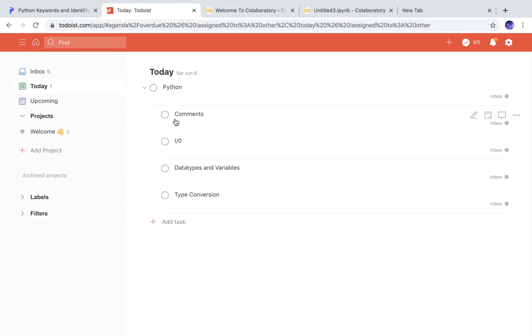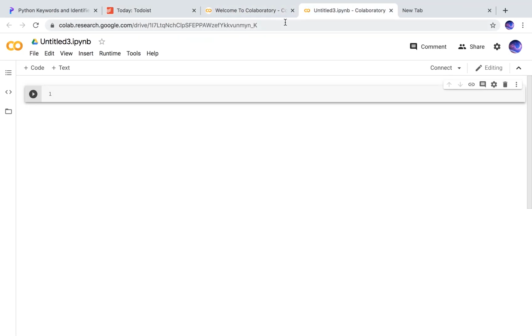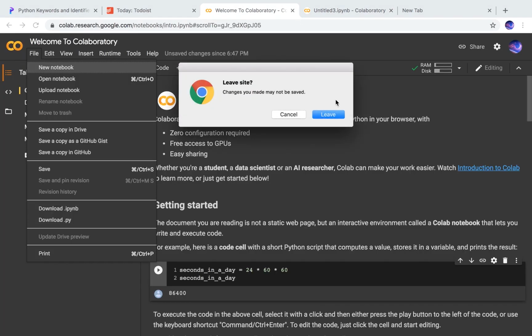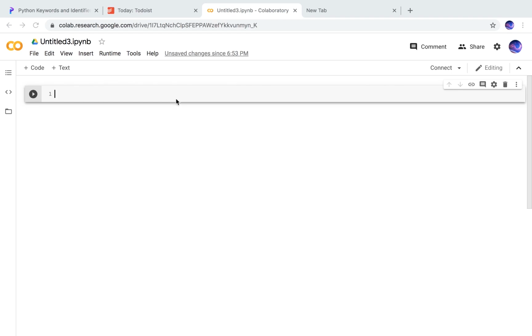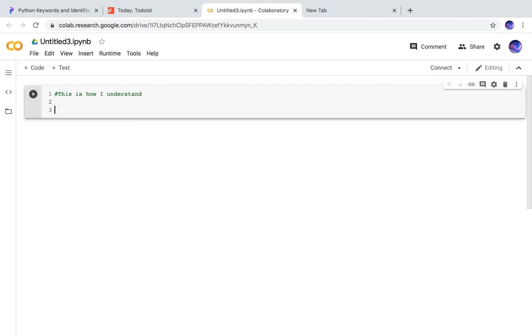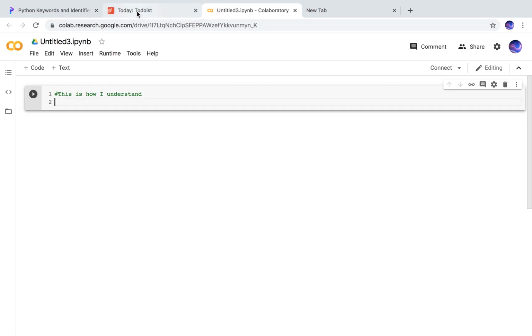Okay, now we're going to be learning about comments. It's basically really easy, and I'll just guide you the entire way. So what are comments? It's basically something that you write for yourself so you can understand your code. There are two types of comments. A comment looks like this, and then you write this is how I understand, and this is going to help you understand whatever code you have here. Oh wow, this is done.